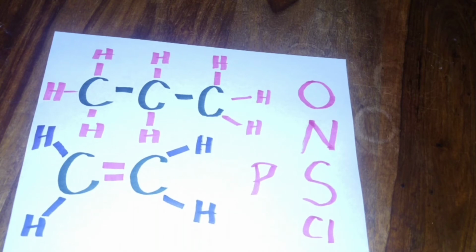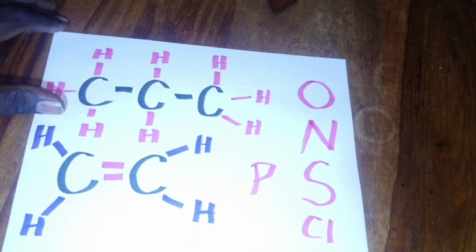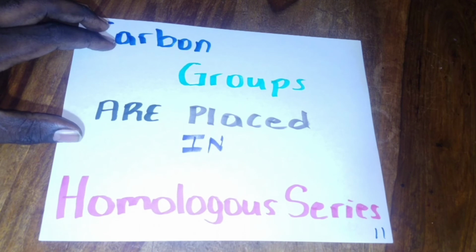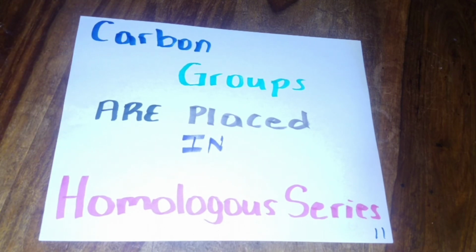Carbon even has some interactions with metals from time to time, but those are very complicated cases, and we're not going to be discussing those. But the fact is, organic chemistry is vast, and carbon bonds to a lot of different compounds. Because many different organic compounds are formed from carbon, we have to group these carbon compounds. And when we group them, we place them in a homologous series.